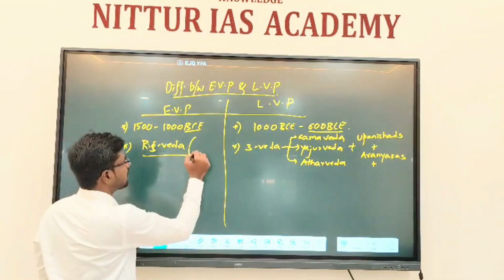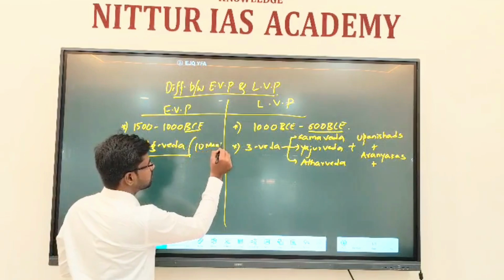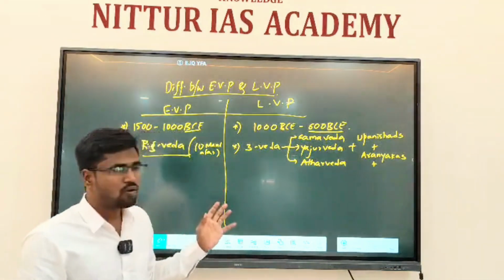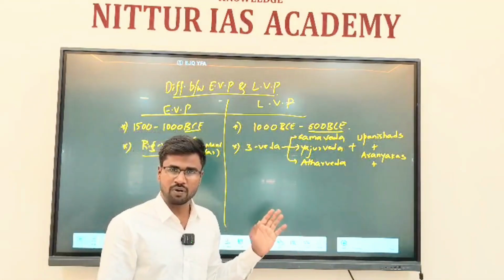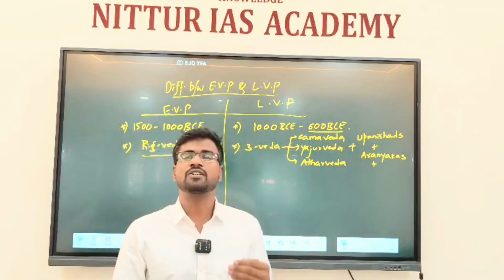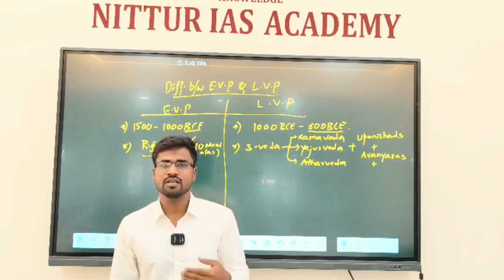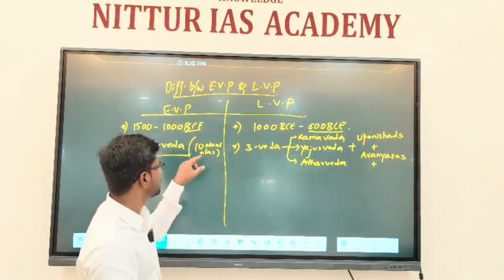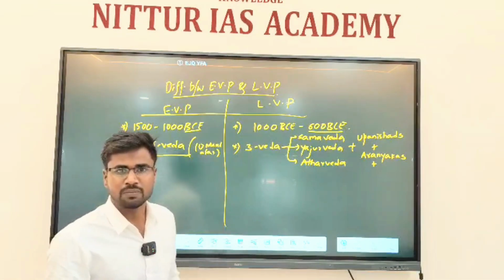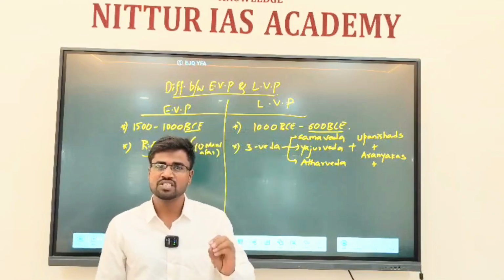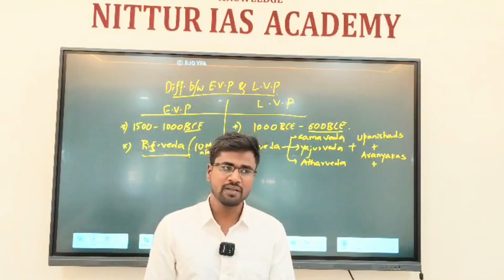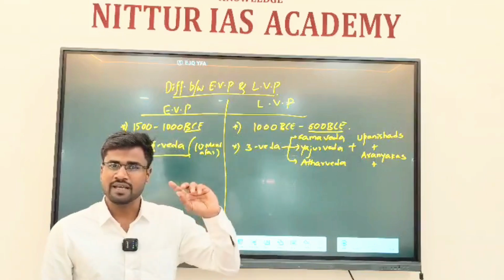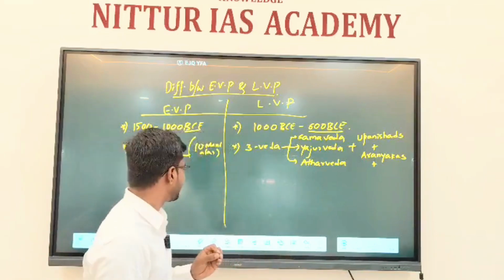It consists of 10 mandalas, and in these 10 mandalas we have many important points to remember from the prelims point of view. The third mandala talks about the Gayatri mantra, the worship of Savitri, Om Bhur Bhuva Swaha. The seventh mandala discusses the Dasharajna Yuddha, the battle of 10 kings on the river Parushni. Parushni is the ancient name of the river Ravi.